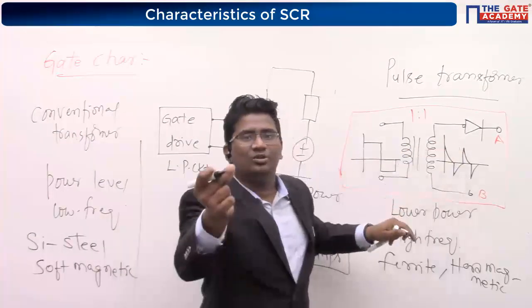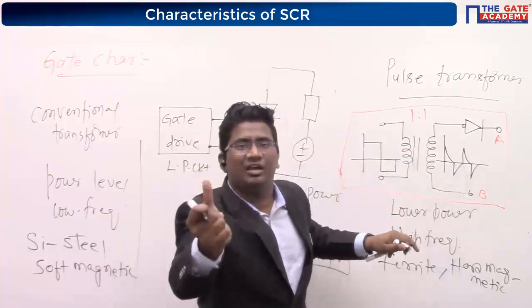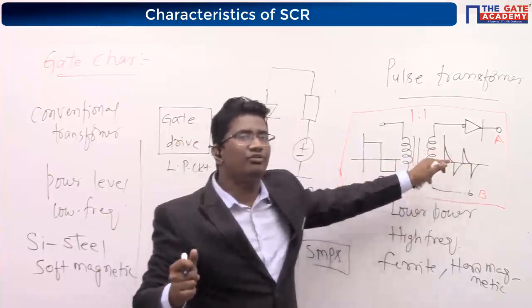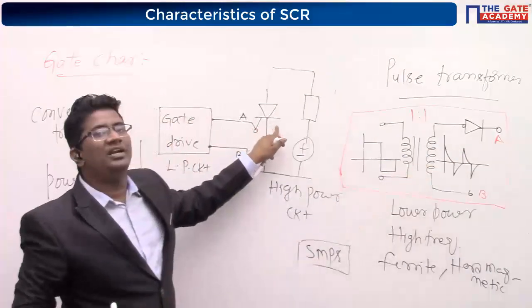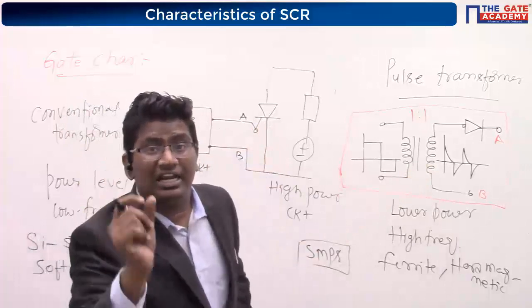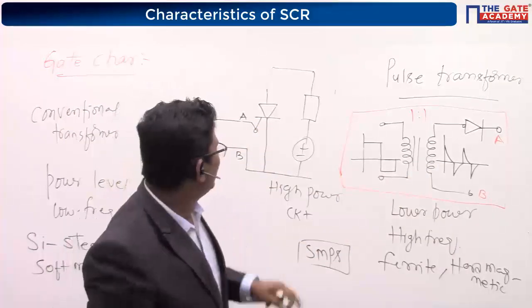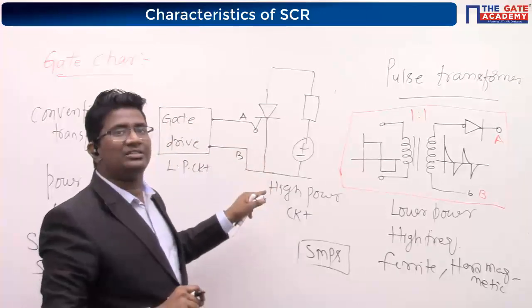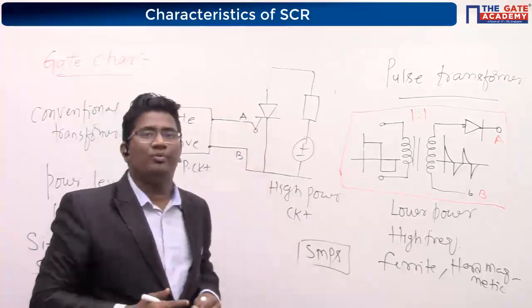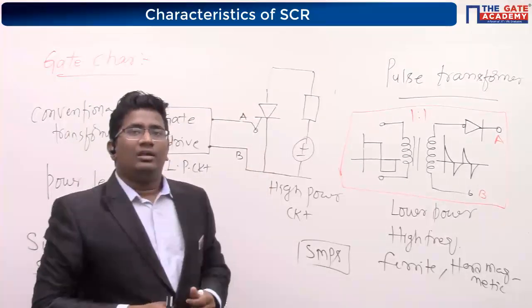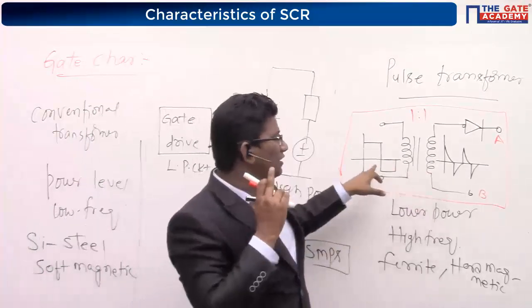This diode, step by step, will continuously produce positive pulses to this particular gate at a regular interval of time. It will continuously produce the gate pulses, and the SCR is going to turn on. Yes, these pulses are due to the DC input.